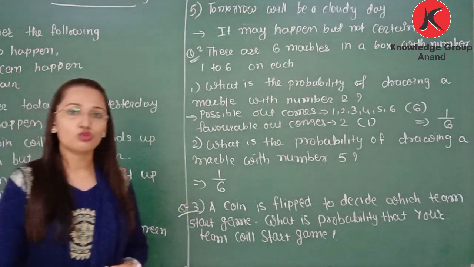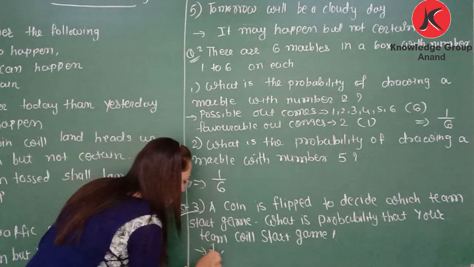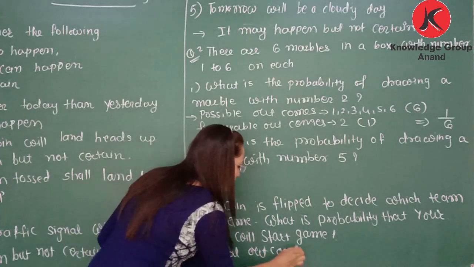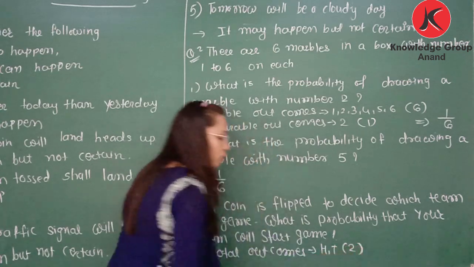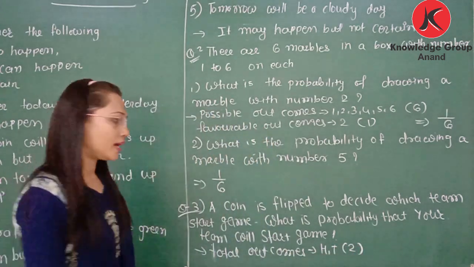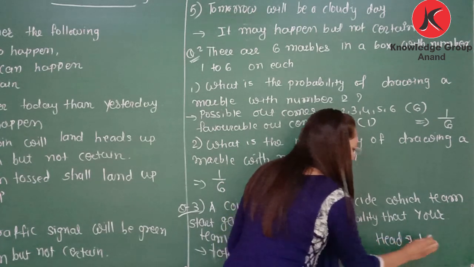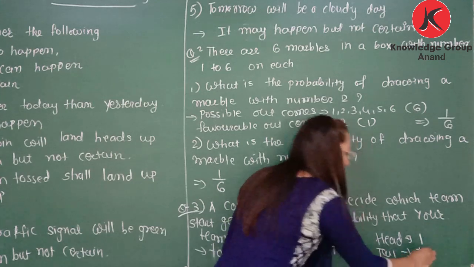Why? Because total outcomes are 2. You can write total outcomes, that is head or tail, that is 2 outcomes. And from that, having head is only 1 time, and tail is also 1 time.